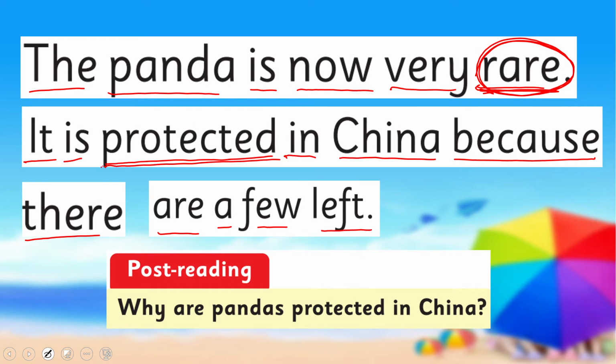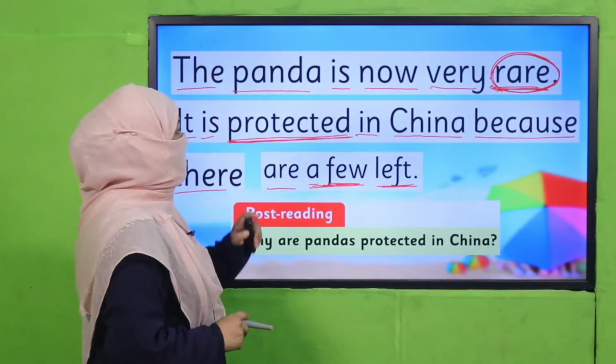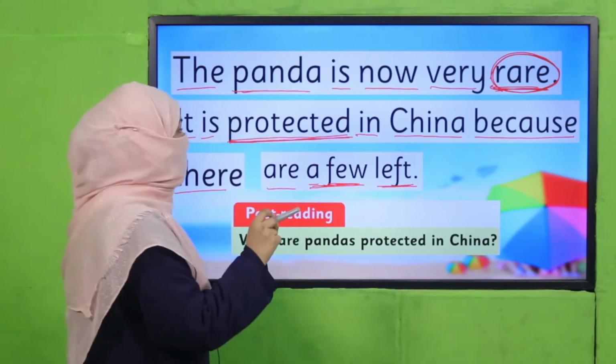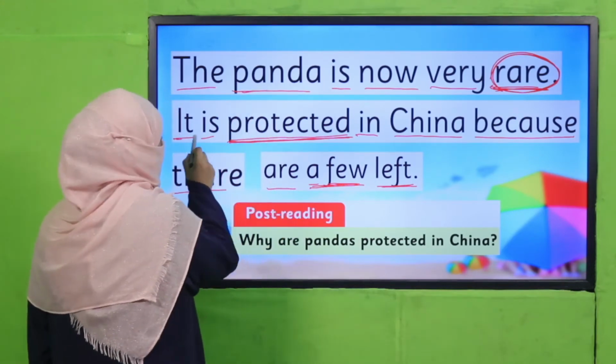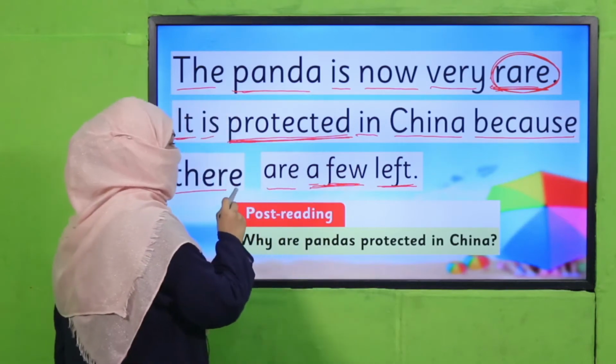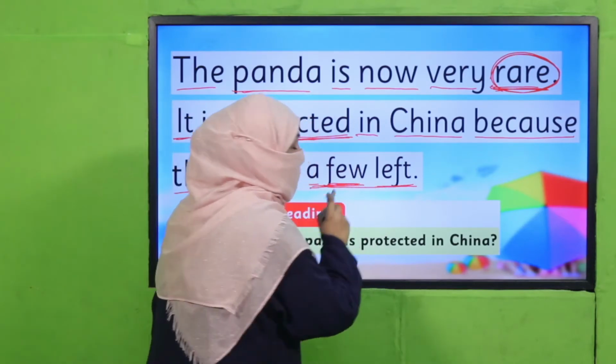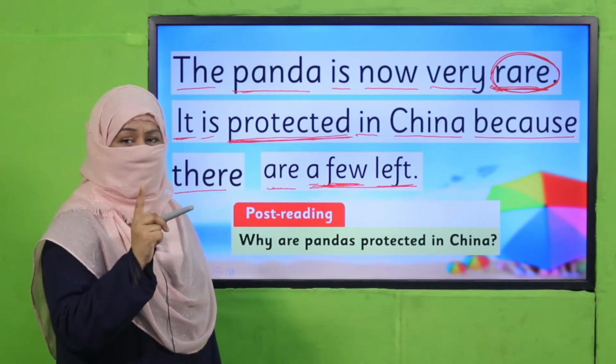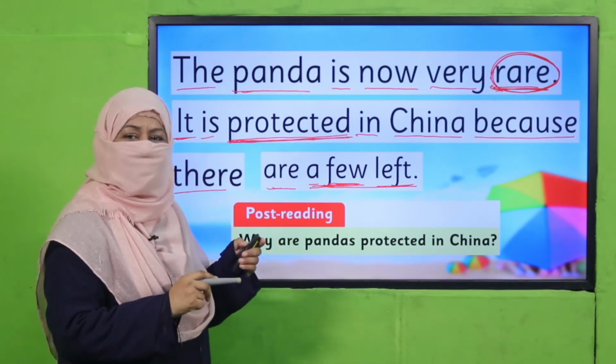So in China, they have protected them so that they survive, because there are a few, a small number of pandas left, right? So that's all about it, you see, the panda is rare now. It is a fact. And in China, it is protected. It is a fact because there are few left. It is also a fact. Now, do you understand what a fact is and how in text we find the fact?